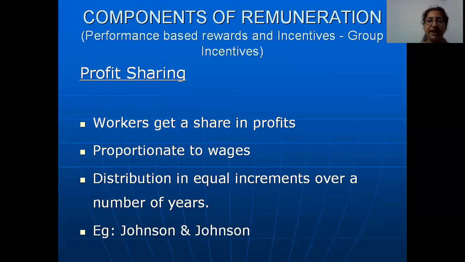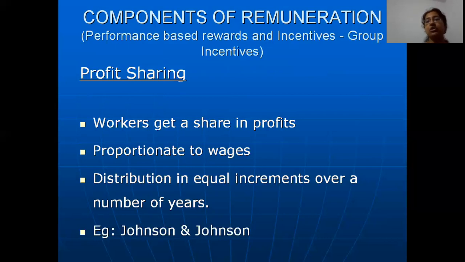Supposing the employee is coming under the salary band of, let's say, 20 to 30,000. Then their share in the profits will probably be somewhere about 3,000. Supposing the employee is coming between a salary band of 70,000 to 1 lakh, their share in the profits will probably be 10,000.